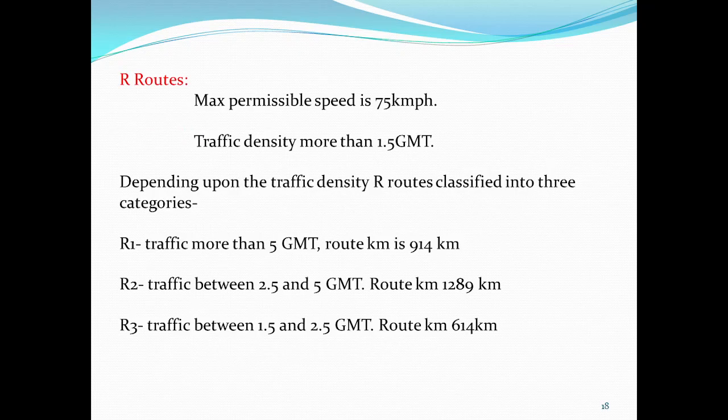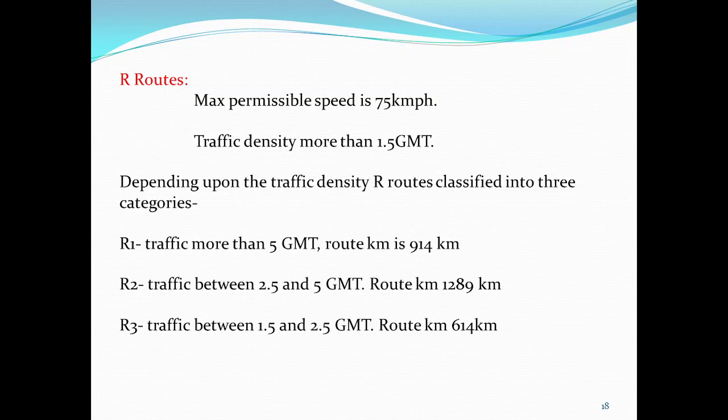The second is the R route, where the maximum permissible speed is 75 km per hour and traffic density is more than 1.5 GMT. Depending upon the traffic density, R routes are again classified into three categories. R1 has traffic more than 5 GMT, route kilometer length 914 km.